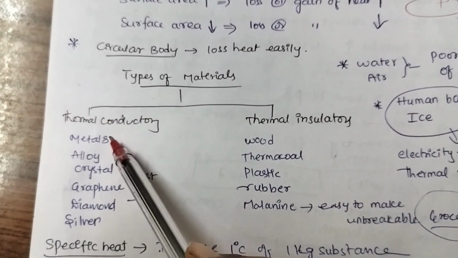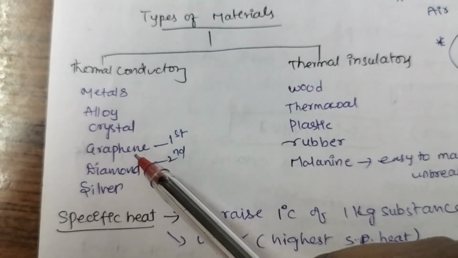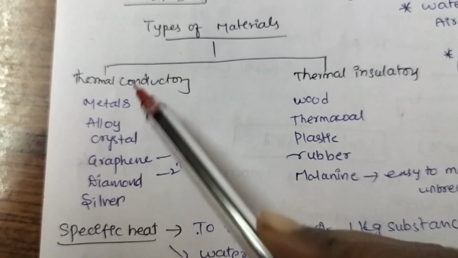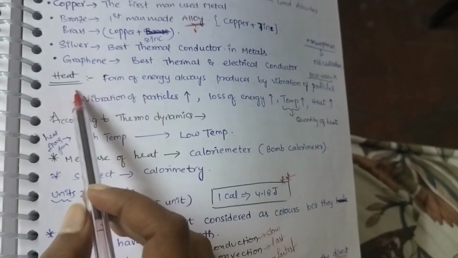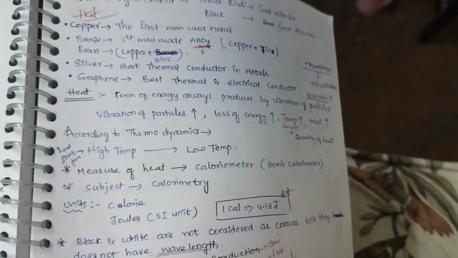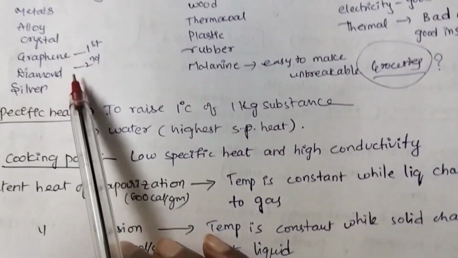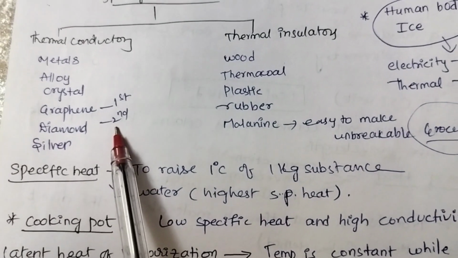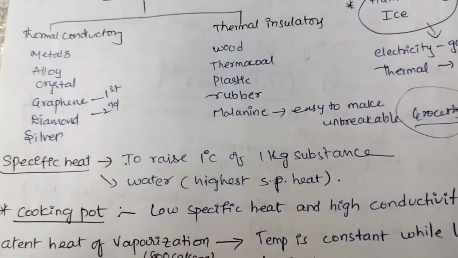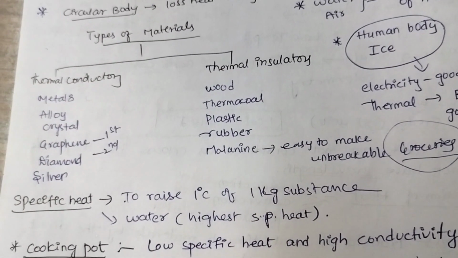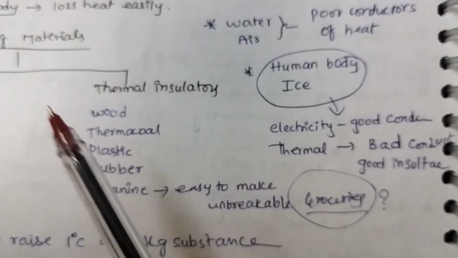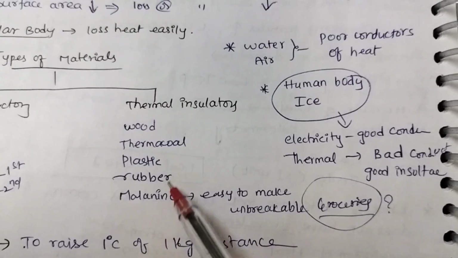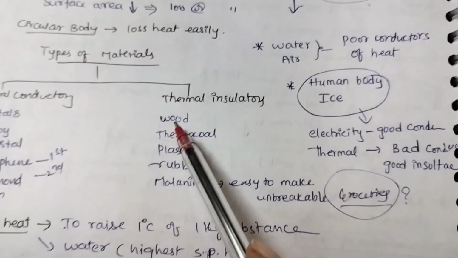Thermal conductor examples: metals, alloys, crystals, graphene, diamond, silver. Among all, which is the best thermal conductor? Graphene. We already saw that graphene is the best thermal and electrical conductor. In second place is diamond. When it comes to thermal insulators, wood, thermocol, plastic, rubber, melamine all come under thermal insulators.